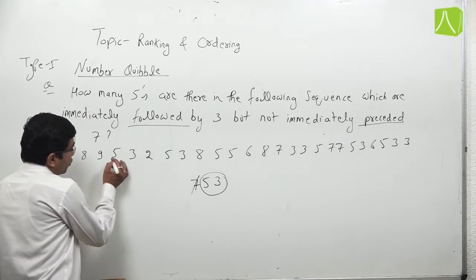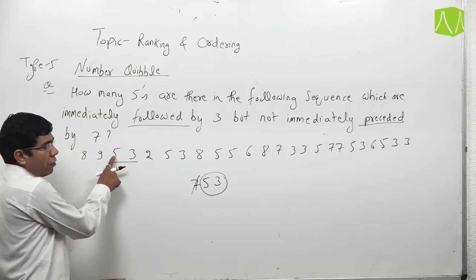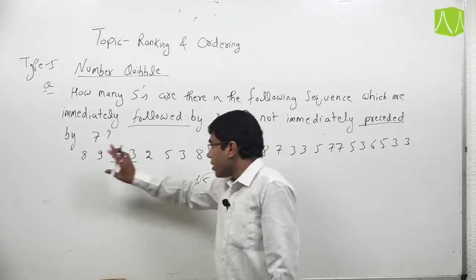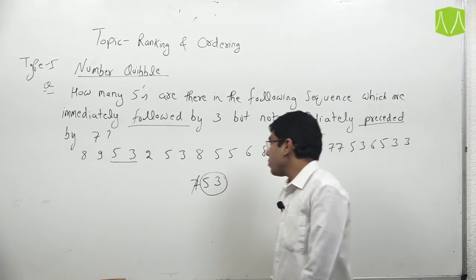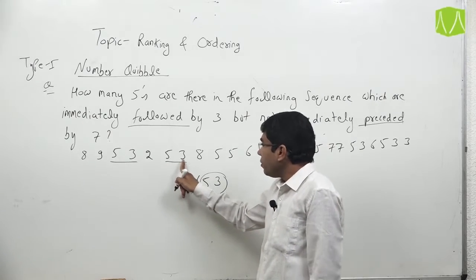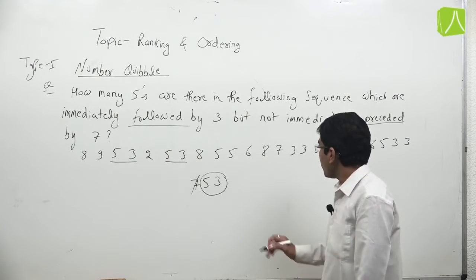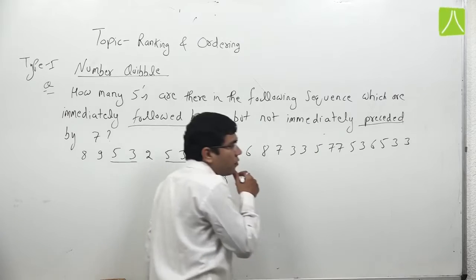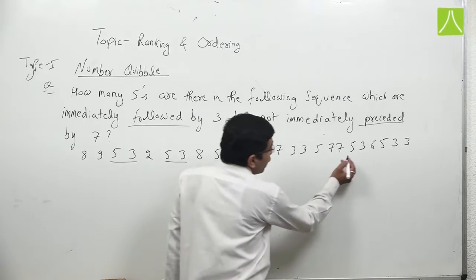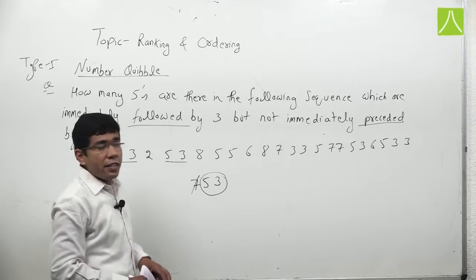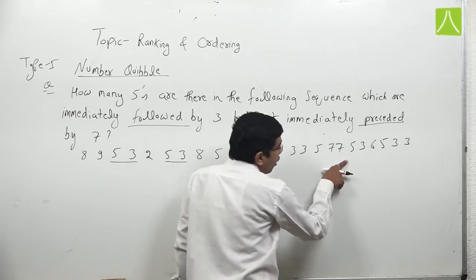From here, the first combination is this: 5 followed by 3 but not immediately preceded by 7. Next, the second combination, 5 followed by 3 but not immediately preceded by 7. Next, 5 followed by 3, here one 5 is also followed by 3 but it is immediately preceded by 7, so we cannot count this.